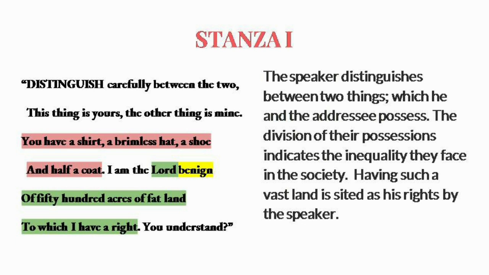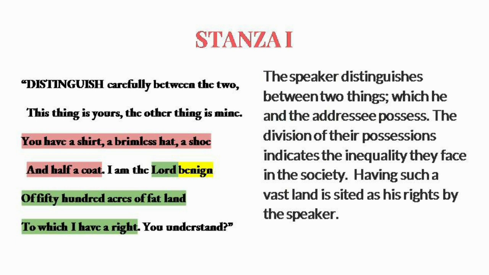Whereas the possessions of the speaker are 100 acres of fat land. And it's not just any land, it is fat land. So it's such a huge possession, and these possessions belong to the Lord Benign. And this Lord Benign is the speaker.